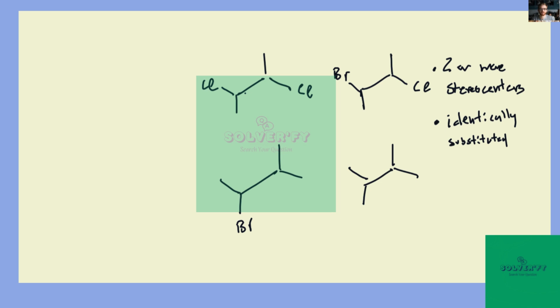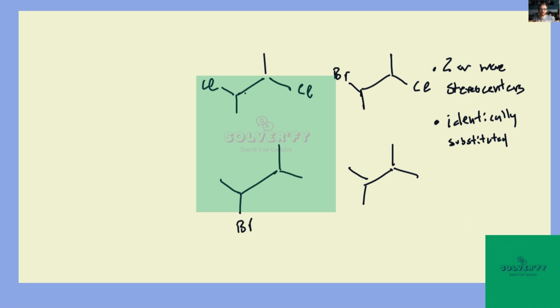Okay, that means if you have 2 or more stereocenters, there needs to be matching pairs for those substituted stereocenters, unless you get a case where you have, say, 3 stereocenters, in which case you can have a central stereocenter. But nevertheless, if you have a chlorine on the left-hand side of the molecule, you've got to have a chlorine on the right-hand side of the molecule. Everyone's got to have a matching pair and be identically substituted, unless it is a central stereocenter in a molecule with an odd number of substituents.